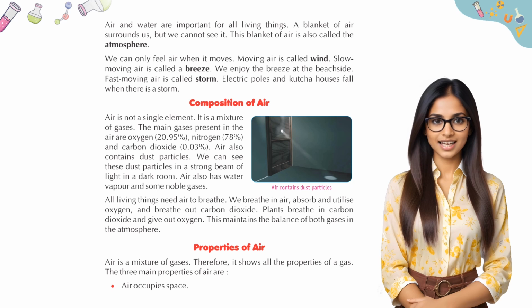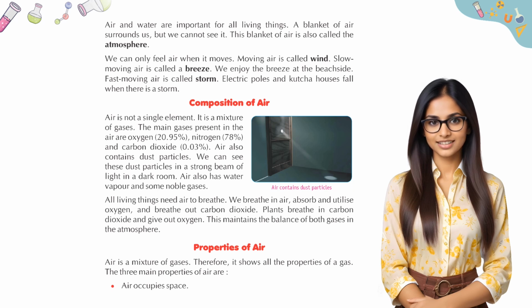The main gases present in the air are oxygen, 20.95%, nitrogen, 78%, and carbon dioxide, 0.03%. Air also contains dust particles. We can see these dust particles in a strong beam of light in a dark room. Air also has water vapor and some noble gases.